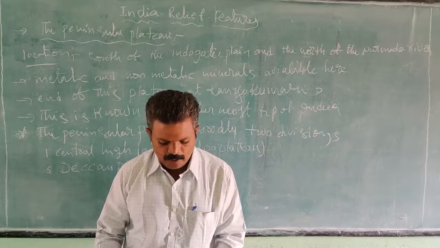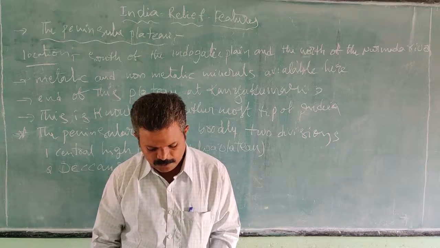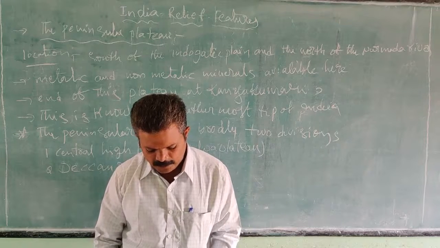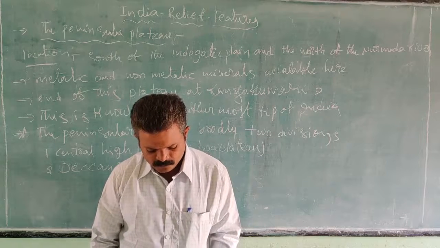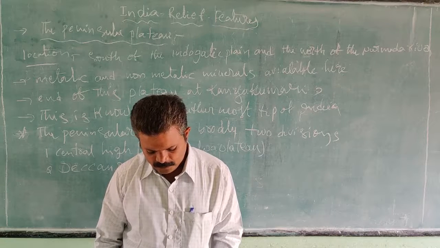The Central Highlands are south of the Gangetic Plain and north of the Narmada River.